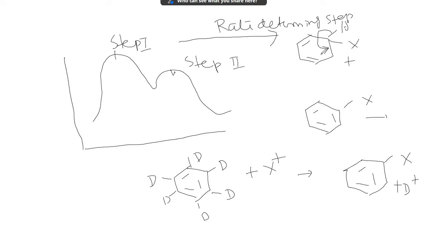Now, if I want to say it in a bit more detail, it is a two-step process. Step 1 is slow, step 2 is fast. In step 1, both benzene and the electrophile take part.